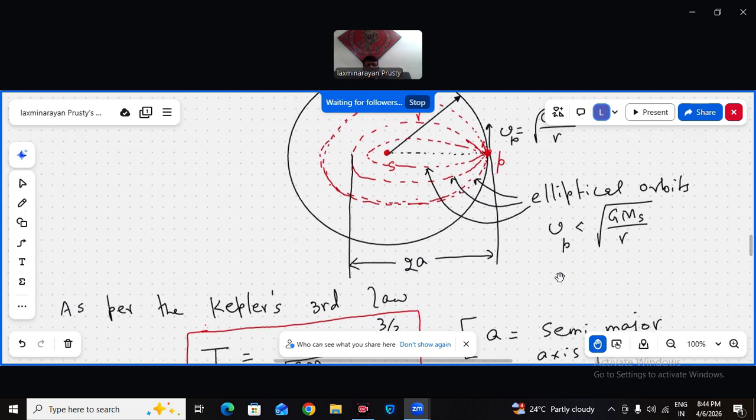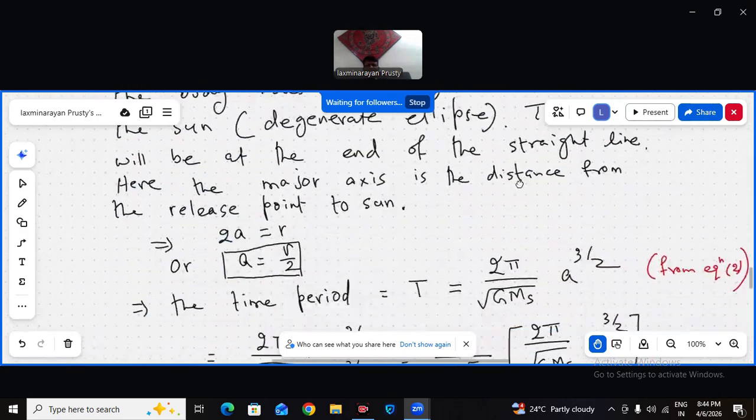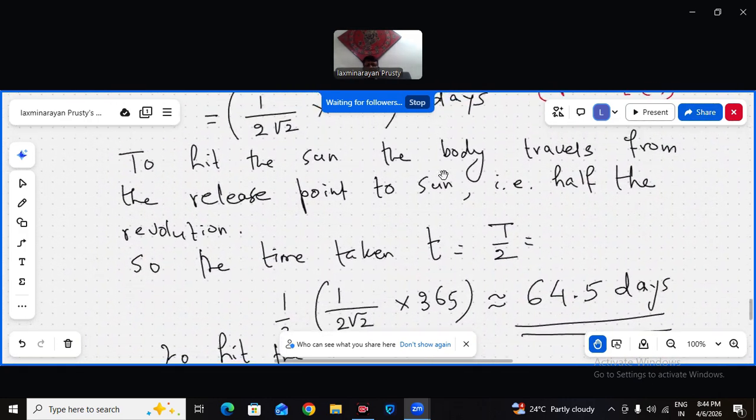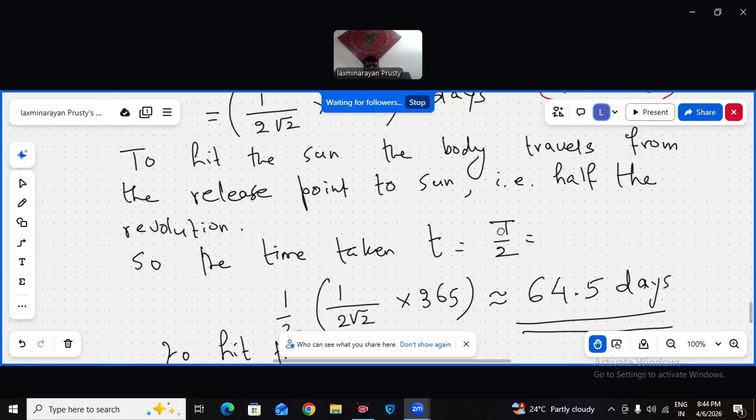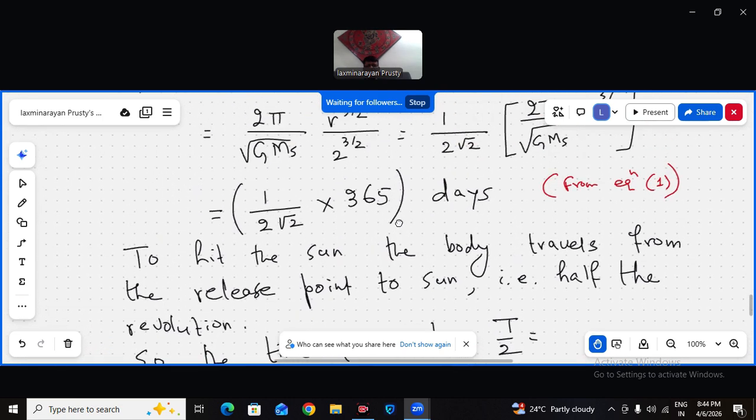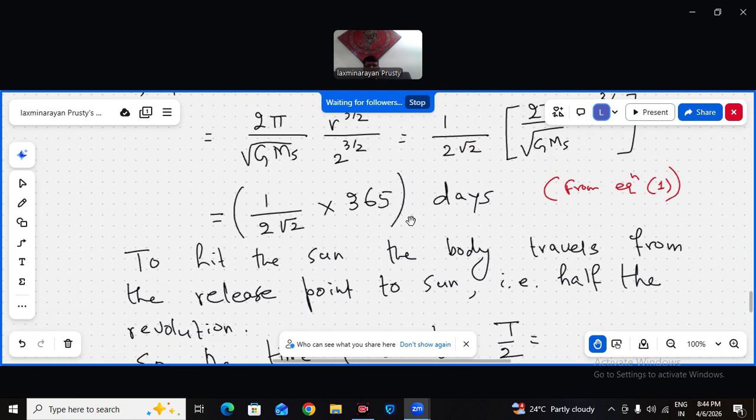But my question is, what time does it take to hit the surface of the sun? So just the one way path, that is half the time period. To hit the sun, the body travels from the release point to the sun, that is half the revolution. So the time taken will be half of the time period, that is half of 1 by 2 root 2 times 365 days.